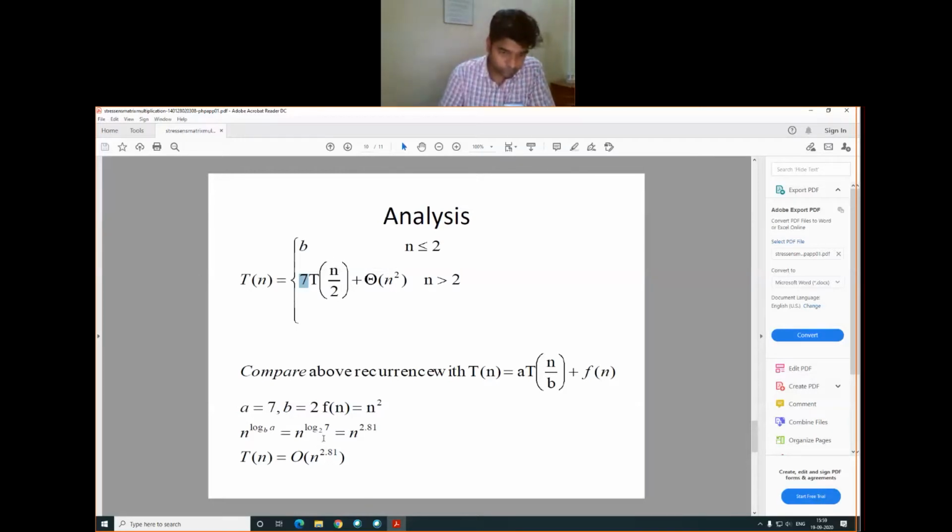So the formula occurs here, with log base 2 of 7, and log 2 7 is about 2.81, which we can compute mathematically. So T of n is equal to big O of n^2.81, and this is less than big O of n cube.